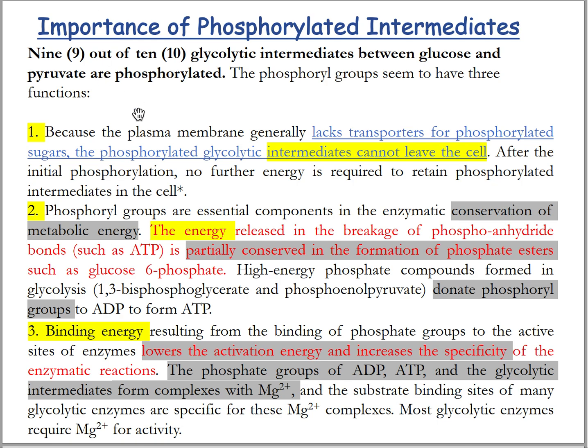To summarize, the first is that phosphorylation is very important to retain the glycolytic intermediates in the cell. Secondly, it provides phosphate groups to produce energy, and thirdly, it increases enzymatic specificity.